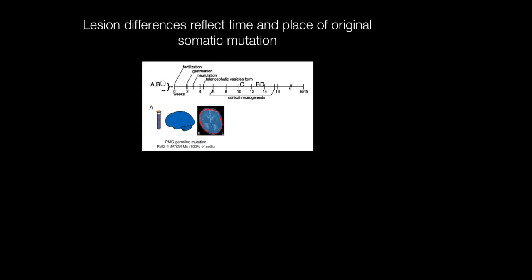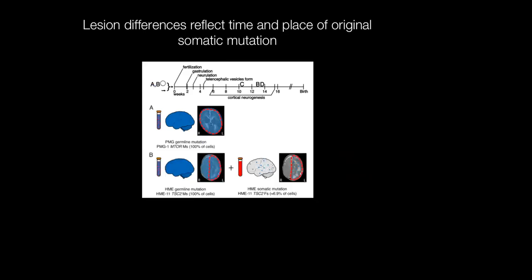However, this mutation will be identifiable in all tissues of the body, so you can find it in the brain, but you'll also be able to find it in a clinically accessible blood sample. If an individual has a two-hit set of mutations where they carry a germline mutation in one allele of a negative regulator of mTOR and then develop a second hit somatic mutation later during development that's limited to the brain, this can also lead to a focal brain malformation. And in this case, the germline mutation would be identifiable in both blood and brain, whereas the second mutation that occurred later in development somatically would only be identifiable in the brain.